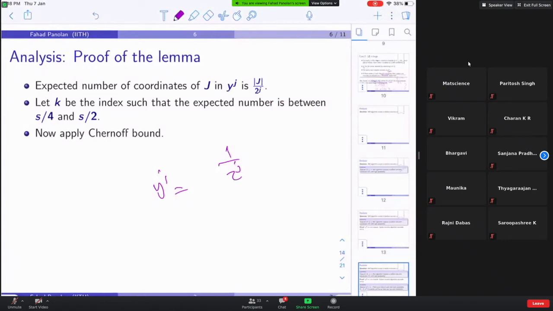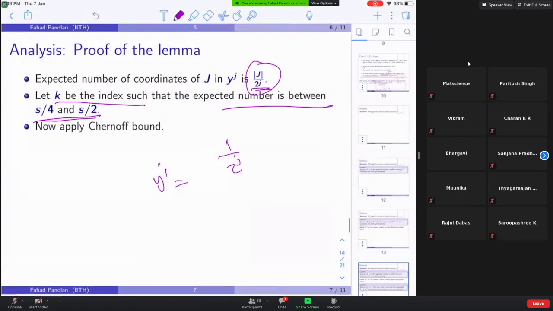Now what you can do is, you choose k to be the index such that the expected number is between S by 4 and S by 2. Initially when j equals 0, the expected number is cardinality of J, and that is more than S. When j equals 1, you will get mod J by 2, mod J by 4, mod J by 8, like that. At some point you will reach this interval.